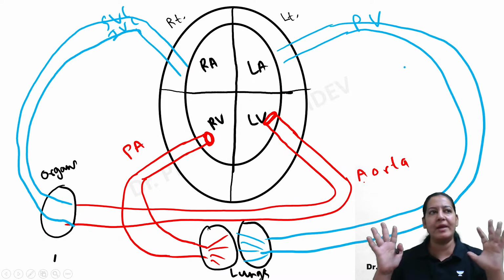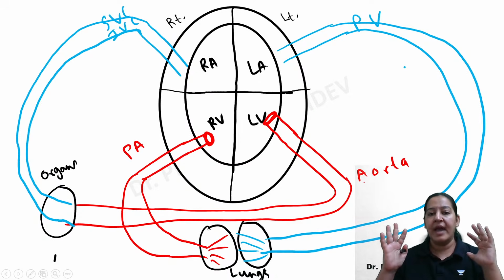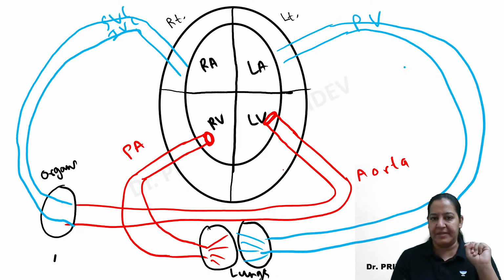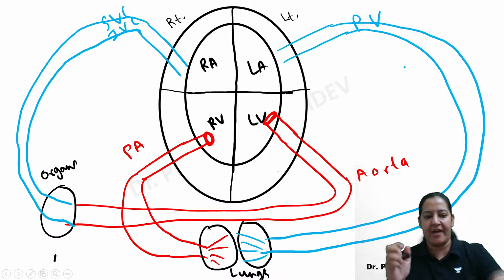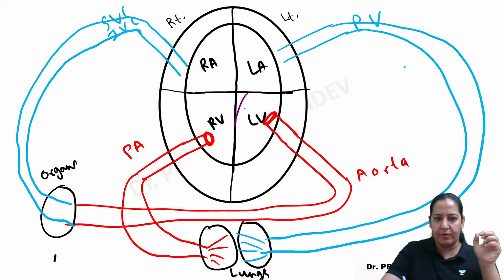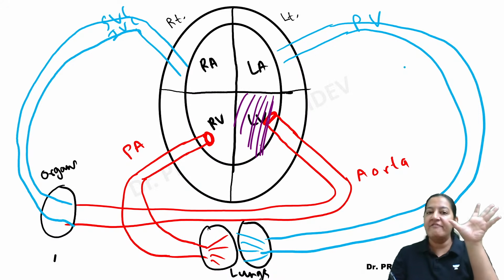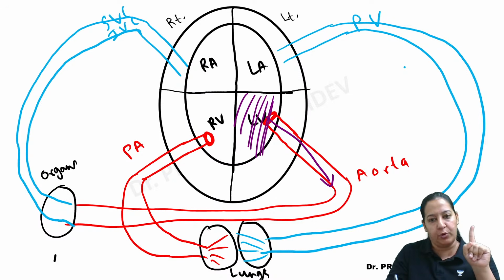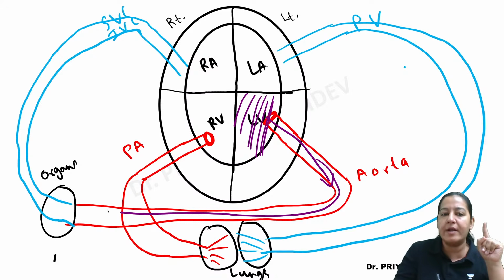Can you all understand this diagram now? I guess you all can understand this diagram now, right? Now, what is the demand and supply? Once again, I am repeating. You can see in this diagram, this is the left ventricle, right? Now listen, whenever the left ventricle is contracting, it contains pure, oxygenated blood, so that is coming into the aorta. And via the aorta, the oxygenated blood is distributed to all the body organs.